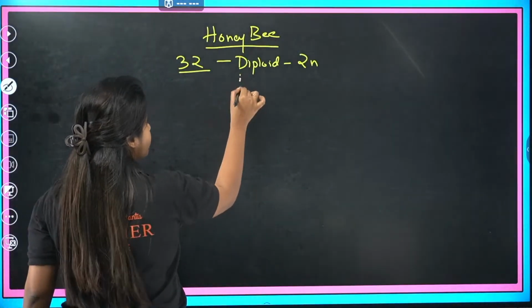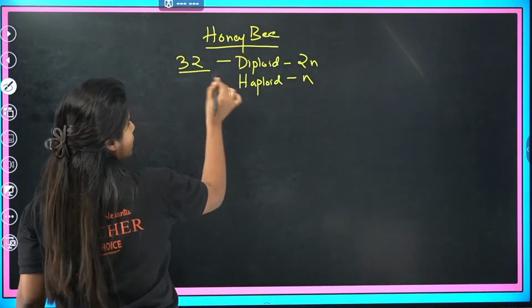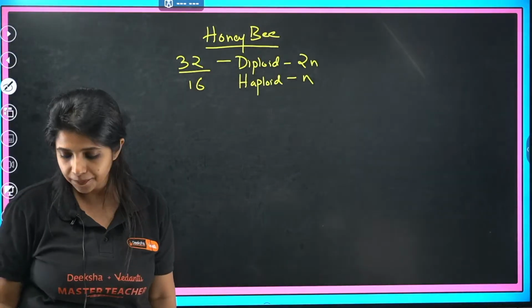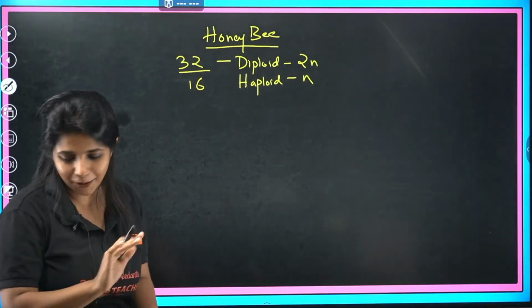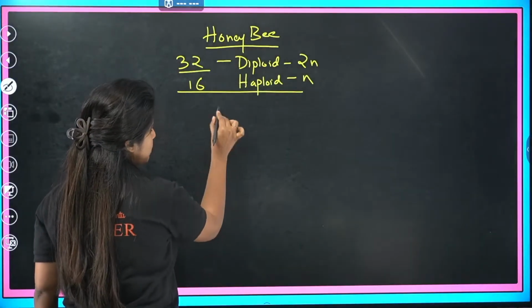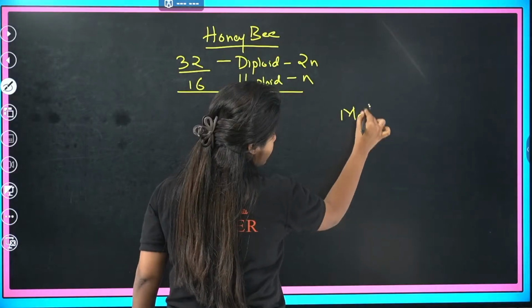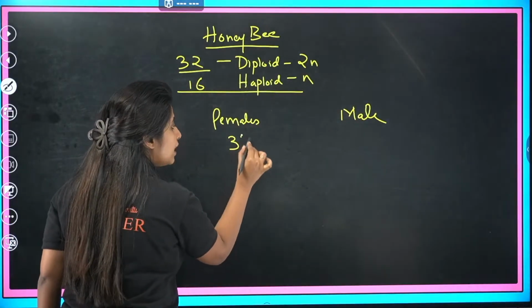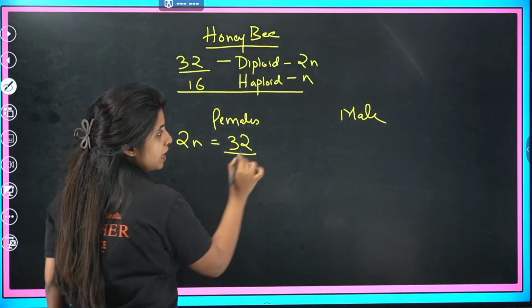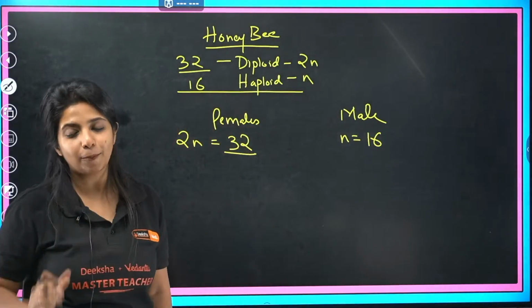Then you have one more thing, that is haploid, half of it. It's known as n. Half of 2n is n, and here half of 32 will be 16. So here Nainika said 46, perfect. Now look at this. You have females and you have a male. Female always has 32 chromosomes, which means it is diploid in nature. What about males? They always have half the number of chromosomes, which means they are always haploid in nature.